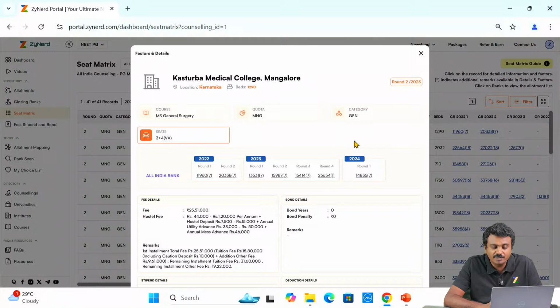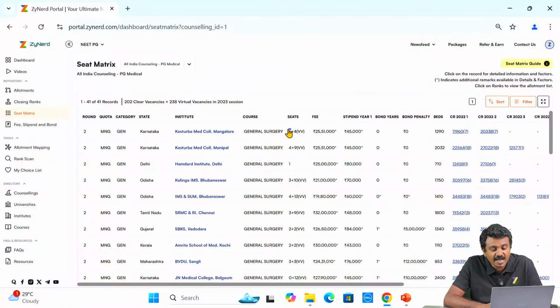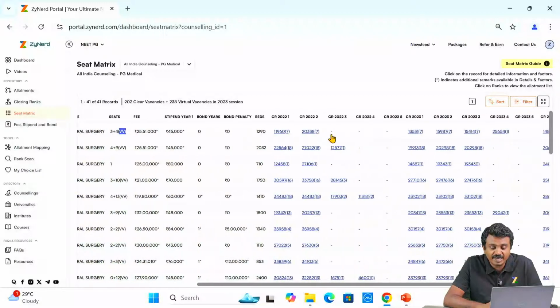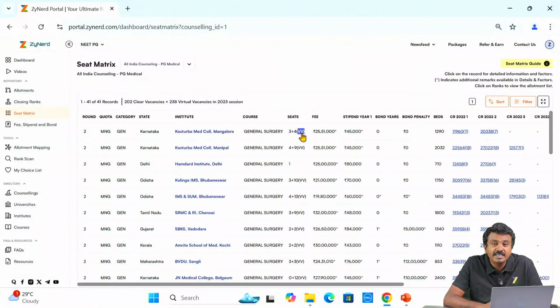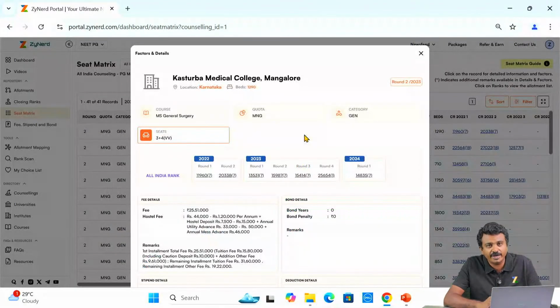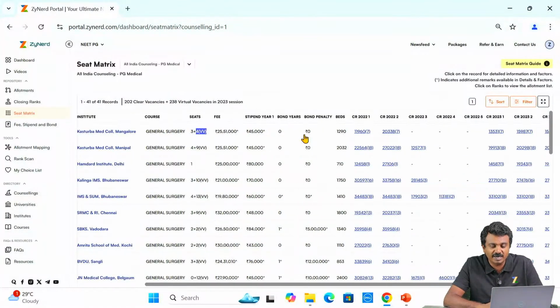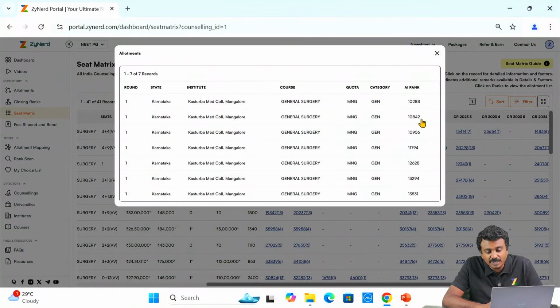3 plus 4 vacancies would mean there are 3 vacancies which are actual vacancies. 3 of the candidates actually vacated the seat, they did not participate, and 4 of them are virtual vacancies, which means 4 of the candidates participated, but then they did not join the seats but wanted to opt for upgradation. So out of the 7 seats, 3 were actual vacancies, 3 did not join. So right from the beginning of round 2 itself, they were vacancies. 4 are virtual vacancies, 4 joined and opted for upgradation. They wanted to go for upgradation. So within that 13,531, this 7 candidates, any 3 might have resigned and any 4 might have been virtually vacant.